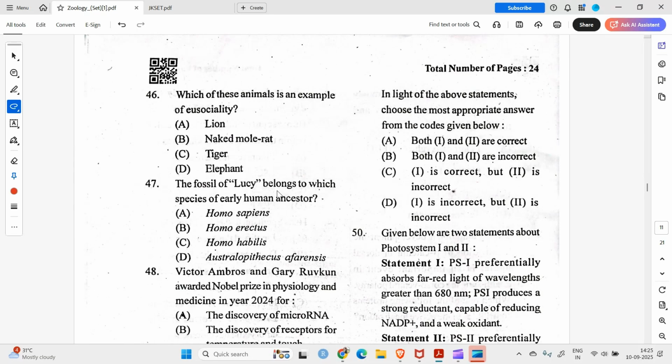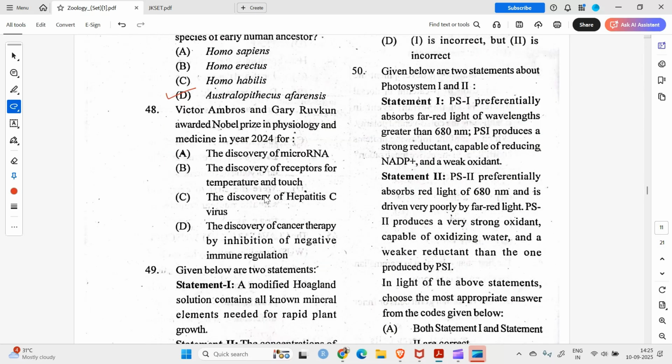Question number 46. Which of these animals is an example of eusociality? So it's the famous naked mole rat. The fossil of Lucy belongs to which species of early human ancestors? Sapiens, Erectus, Habilis? No, it is Australopithecus afarensis. Question number 48. Victor Ambros and Gary Ruvkun were awarded the Nobel Prize in Physiology and Medicine for the discovery of microRNA. So the answer is option A.